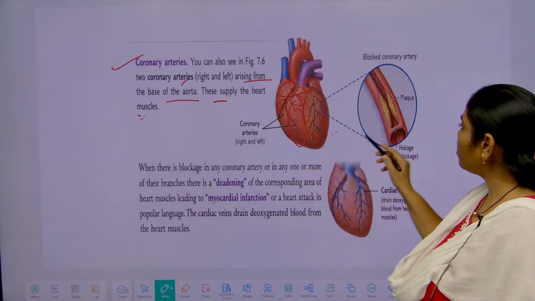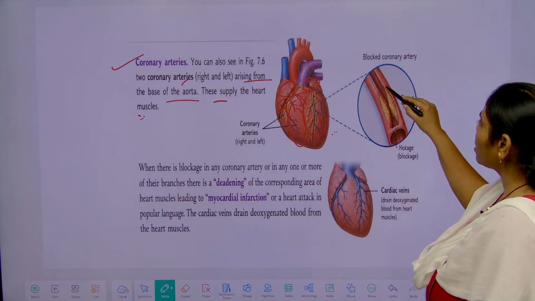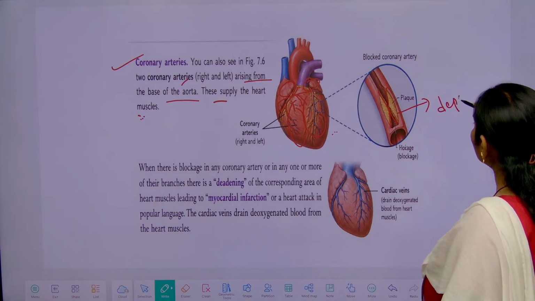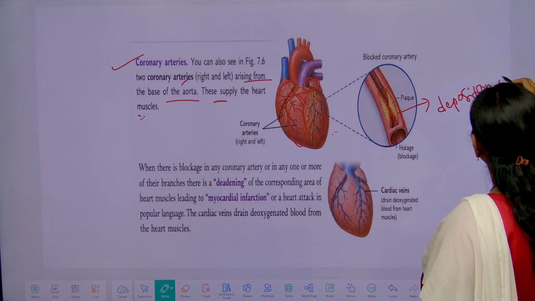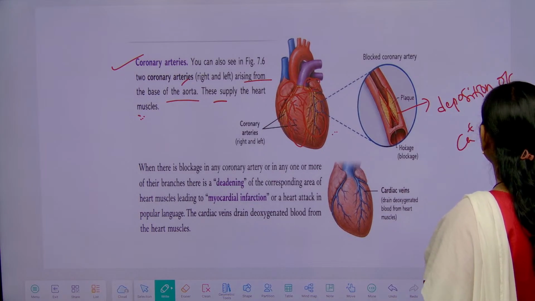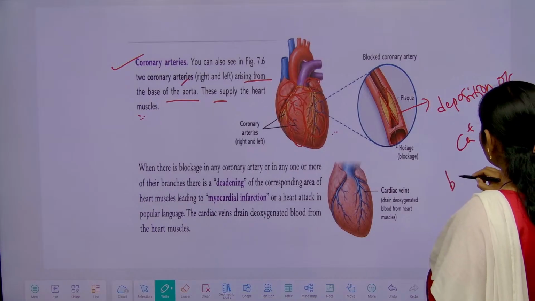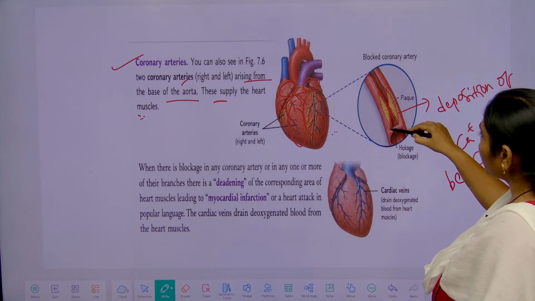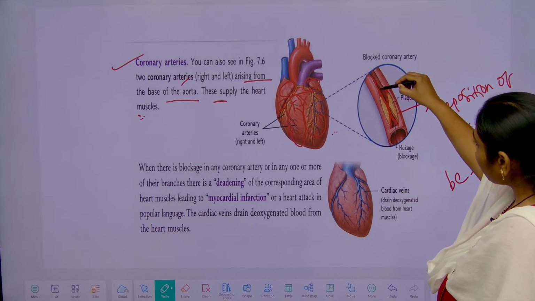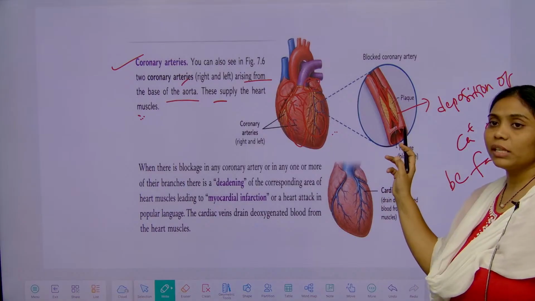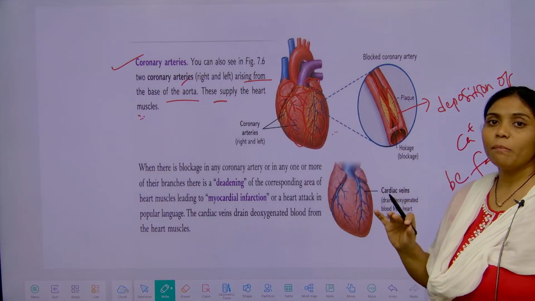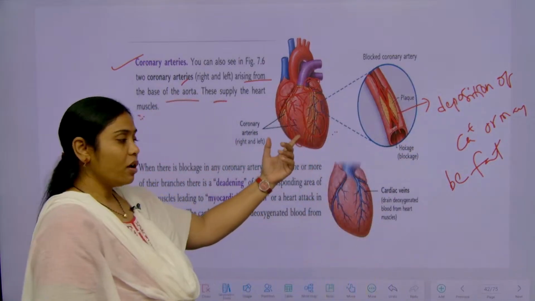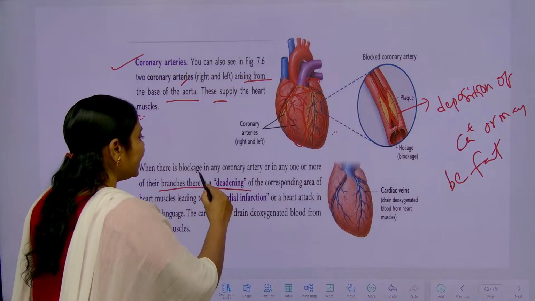So, if any blockage, here you can see a plaque occurred. This plaque may be because of the deposition of calcium, or maybe deposition of fats. So, what happened? The plaque is accumulated and the passage becomes narrow, means the blood supply becomes less, means proper supply of blood is not there. So, it causes a deadly condition.